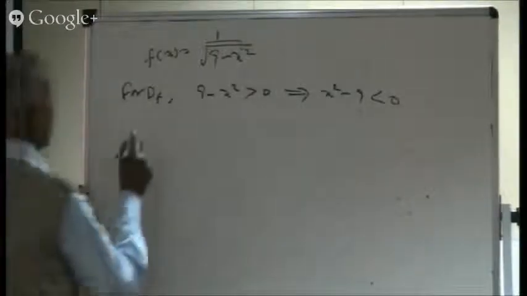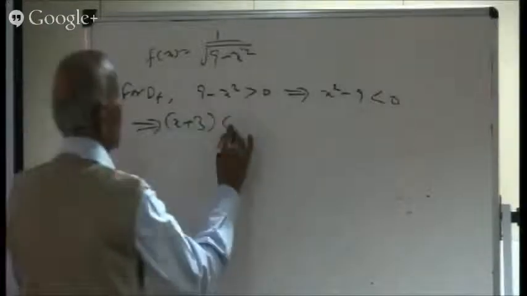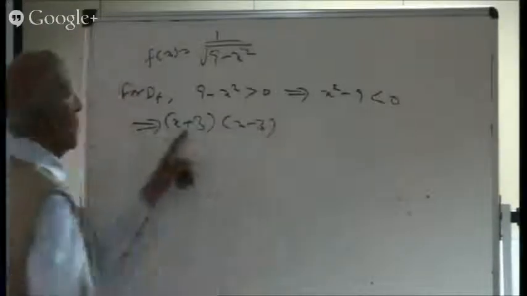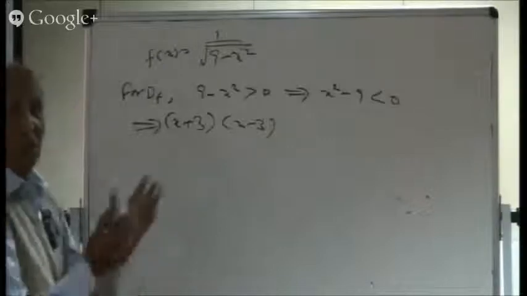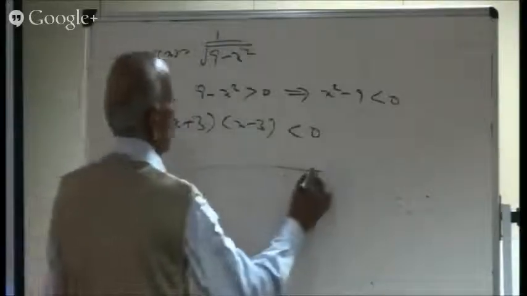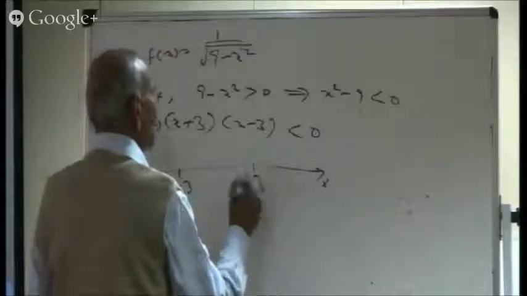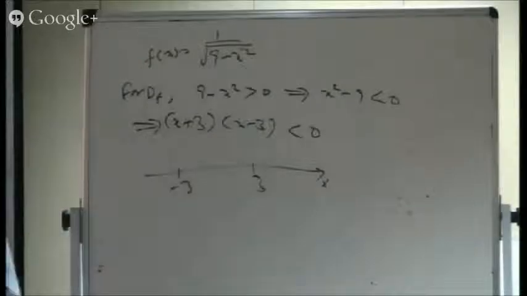Can I factorize? So we can have the factors x plus 3 and x minus 3. I've written x plus 3 on this side because I have to arrange. So this is less than 0. Now here is the number 9. Here is minus 3 and 3. 0 is not present in between, so don't mark 0.